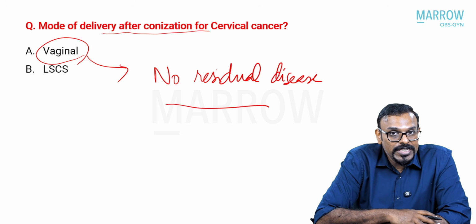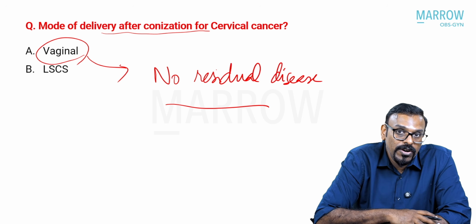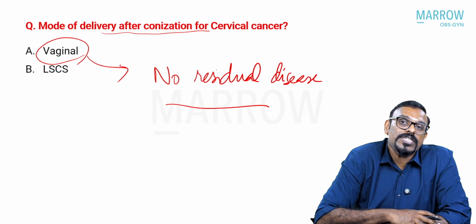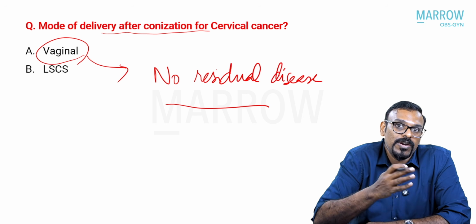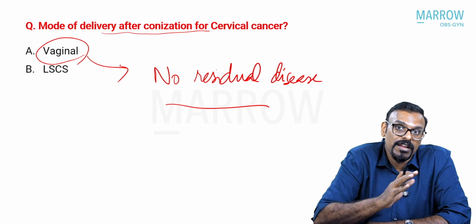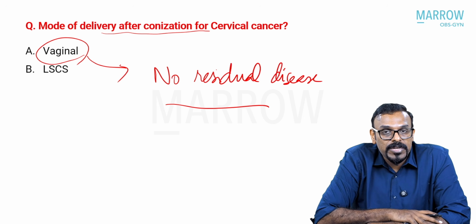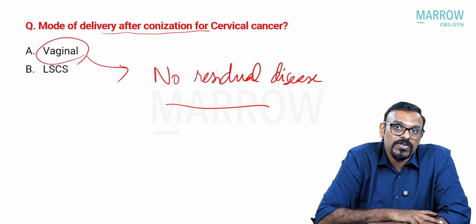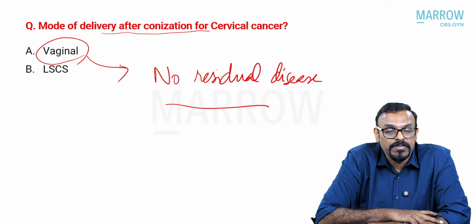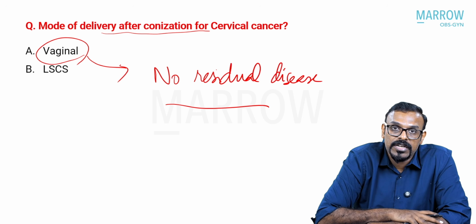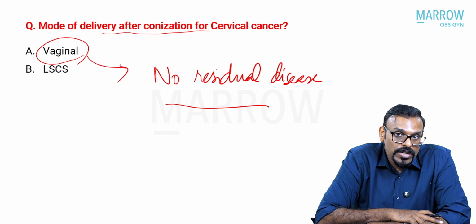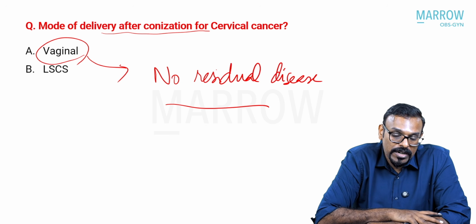So you avoid vaginal delivery in any patient who has already got a bulky tumor or who has undergone a treatment like a conization or a trachelectomy and there is still residual disease present. A trachelectomy patient, usually after the cerclage and scarring, if the patient has not gone in for a preterm delivery, sometimes because of the scarring and presence of a higher up cerclage, vaginal delivery can be difficult. But as long as there is no residual tumor, the patient can undergo vaginal delivery.